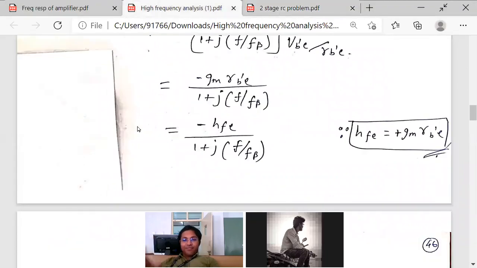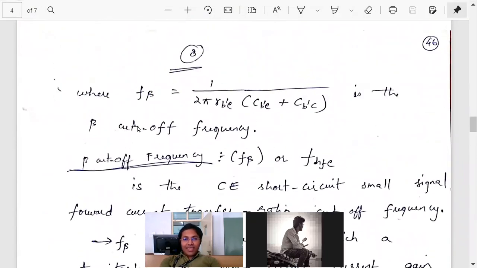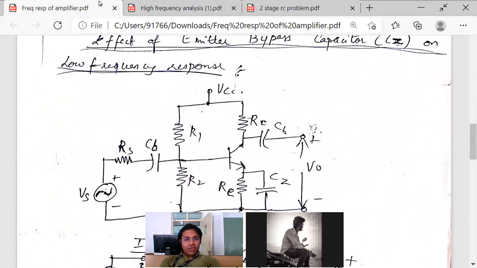But if the question asks for low frequency response, then